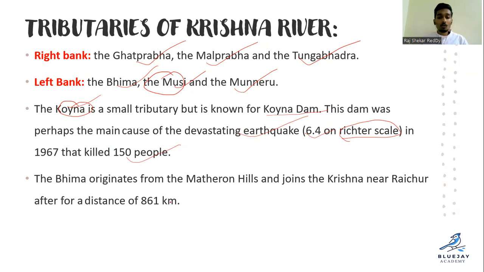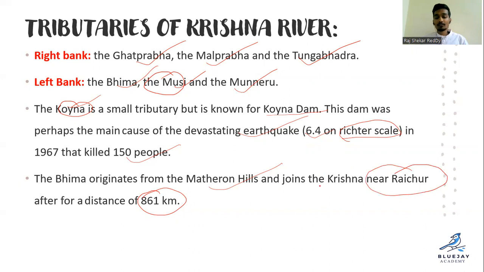And Bhima originates from the Matheran hills and joins the Krishna near Raichur after a distance of 861 kilometers. So it enters near Raichur.